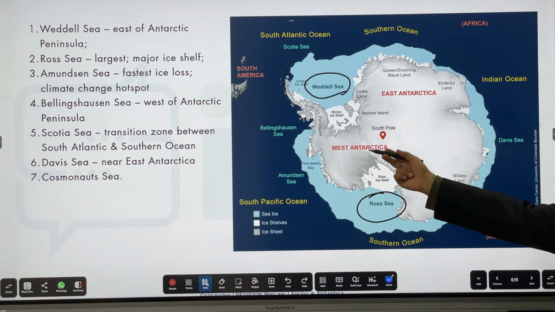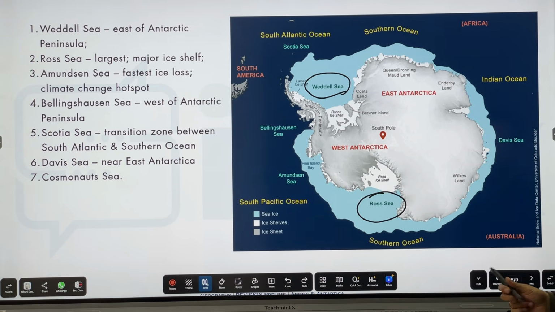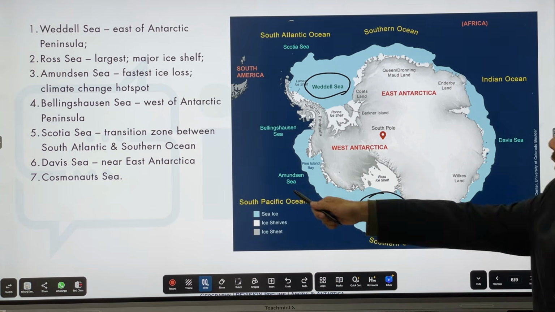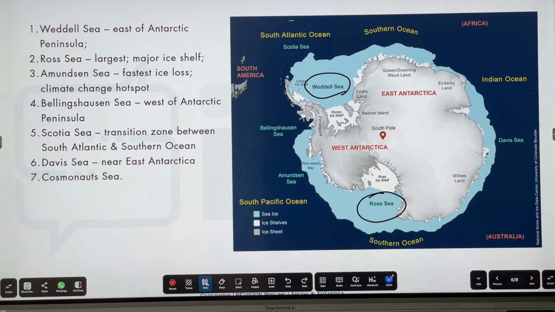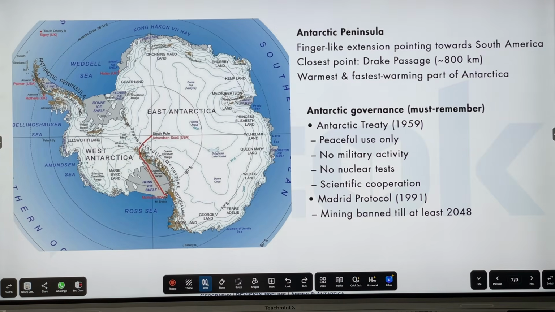We have the rest: Bellingshausen, Amundsen. There is one Russian sea as well. It's not here, but it's called Cosmonaut Sea. It must be somewhere around Russia, looking at Russia.